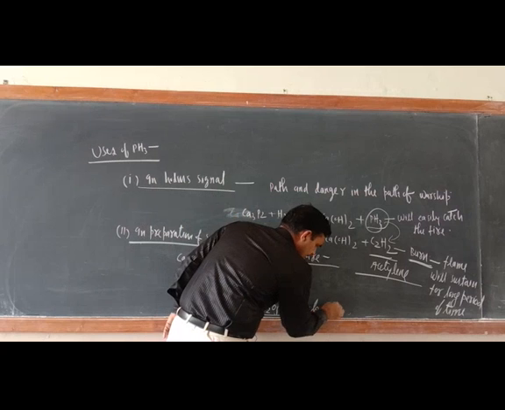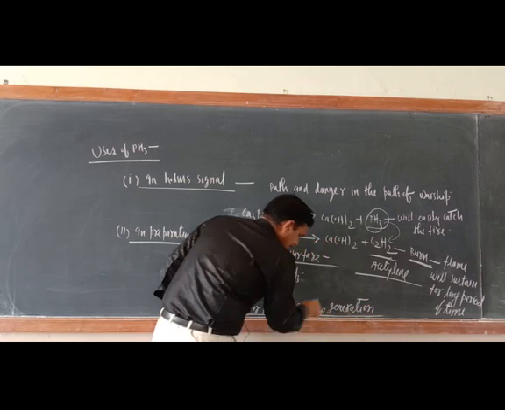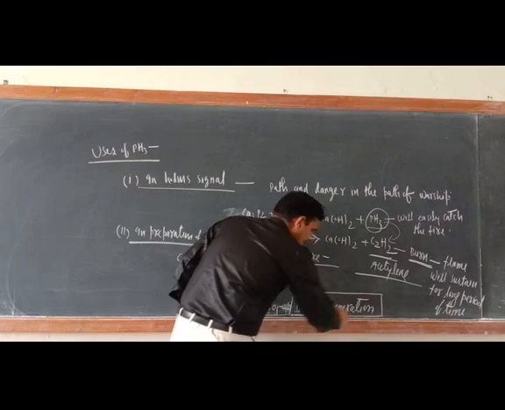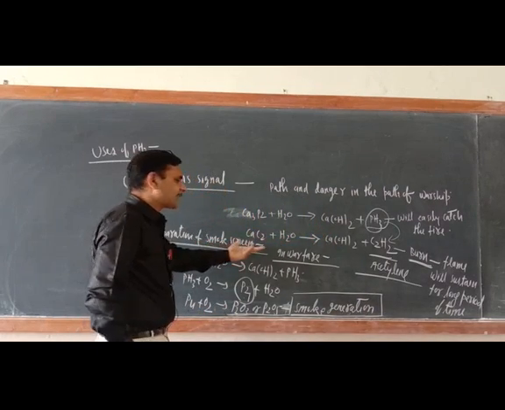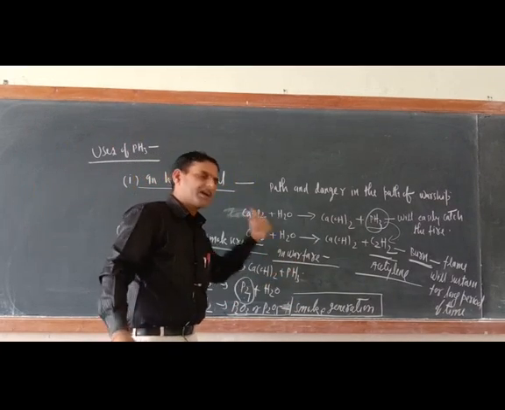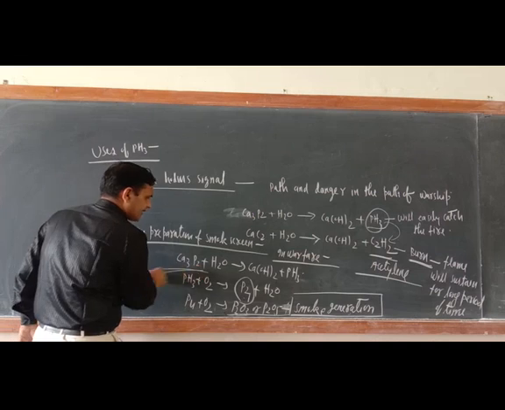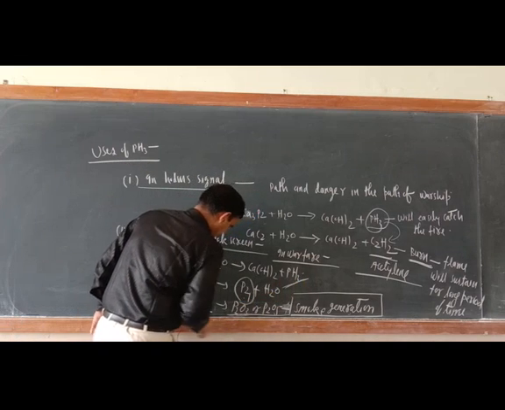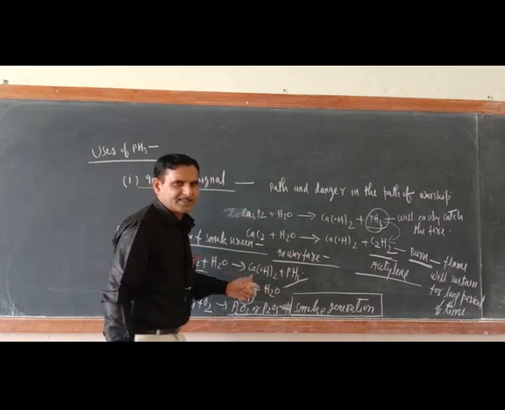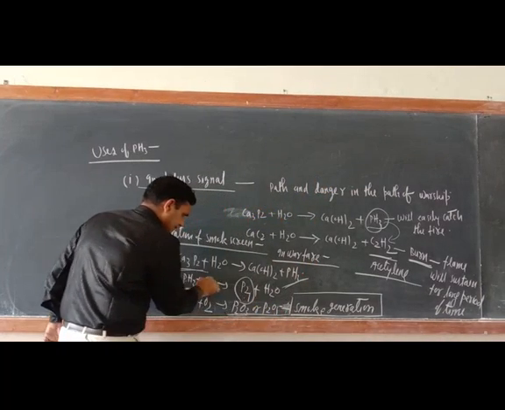Smoke generation. If smoke is generated, that is the smoke screen. Everywhere there will be smoke and smoke. So from where you have started? You started with calcium phosphide, which gives PH3, and this PH3 is subjected to oxidation. So now please balance the reaction.